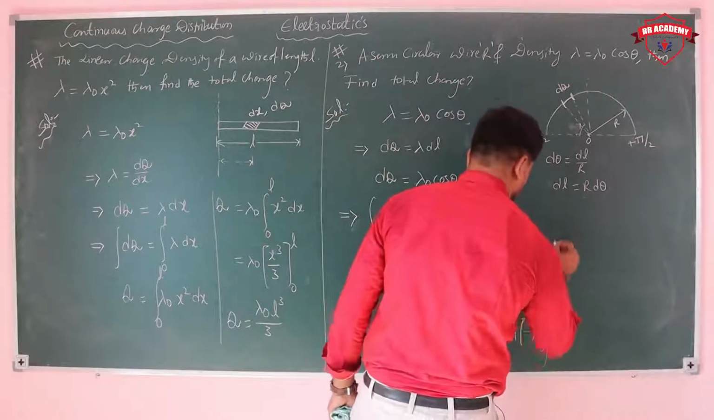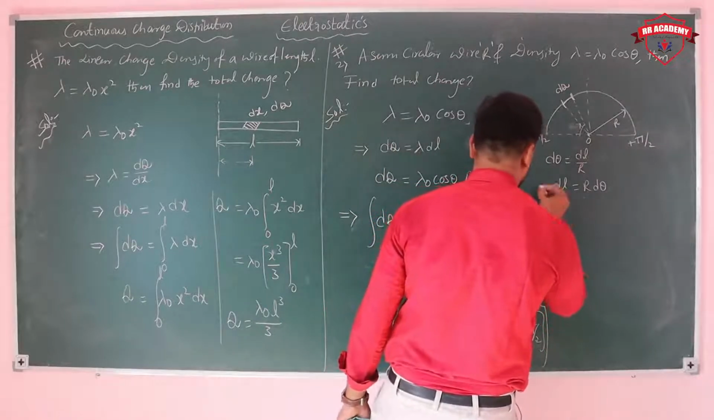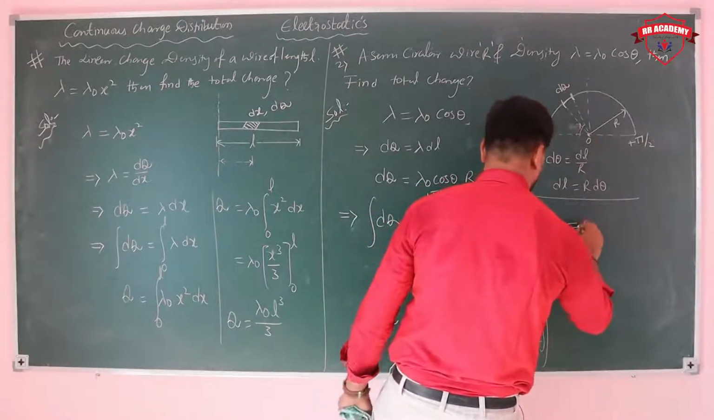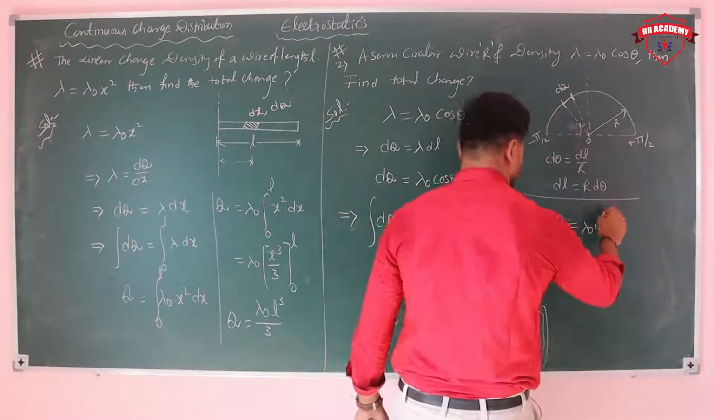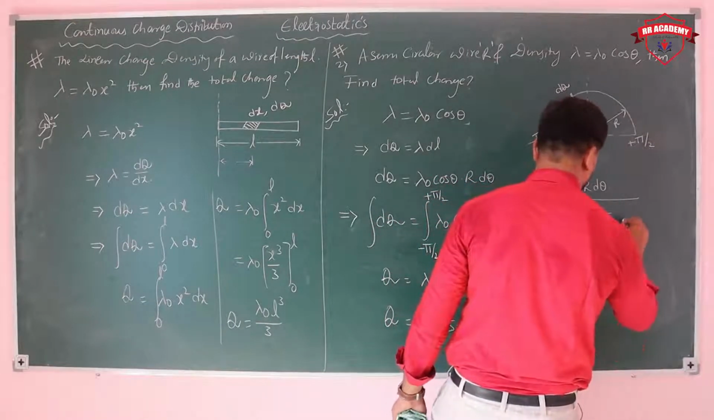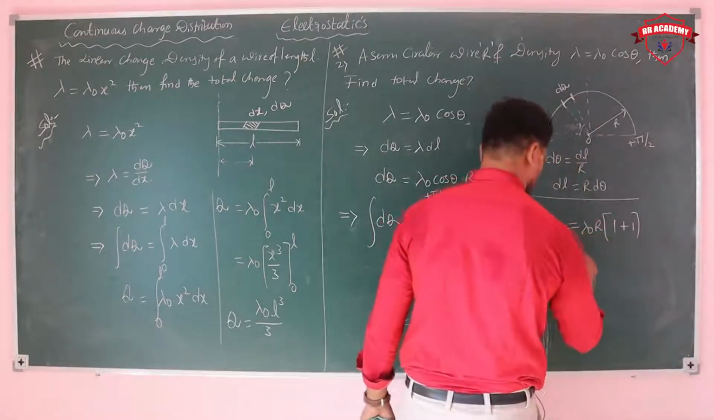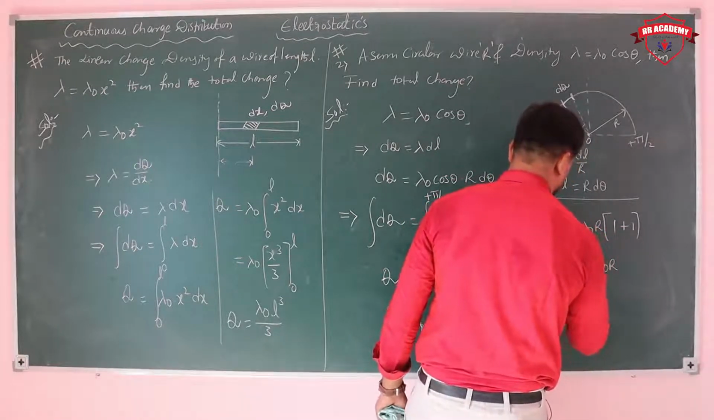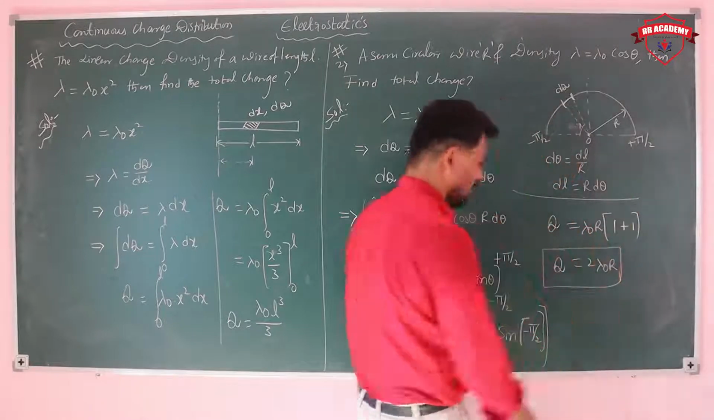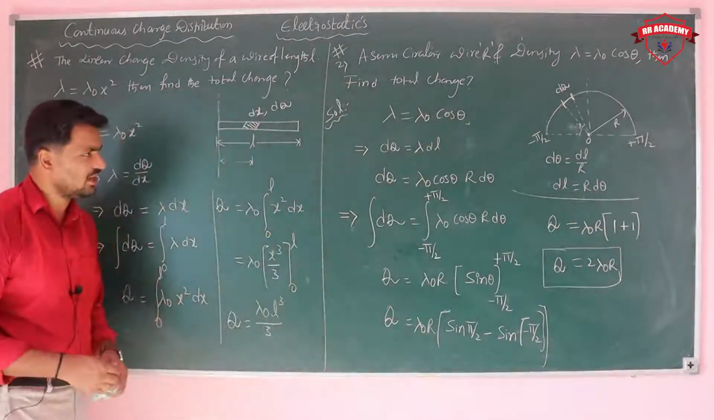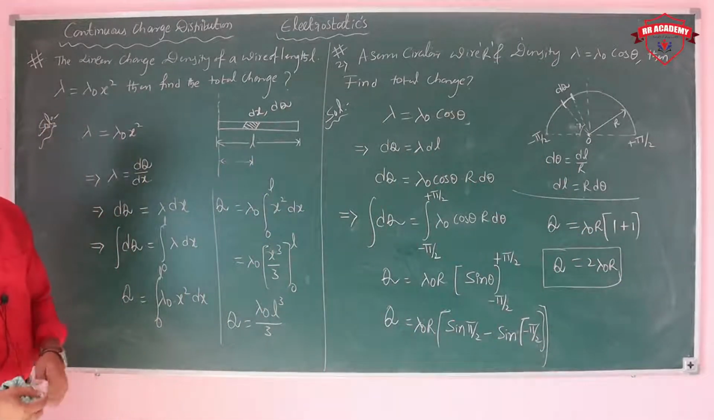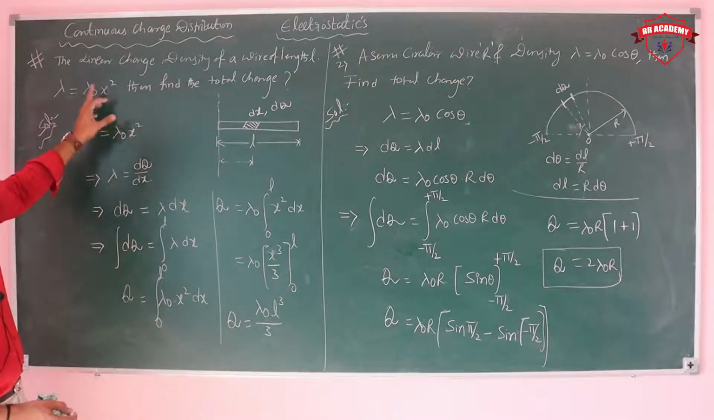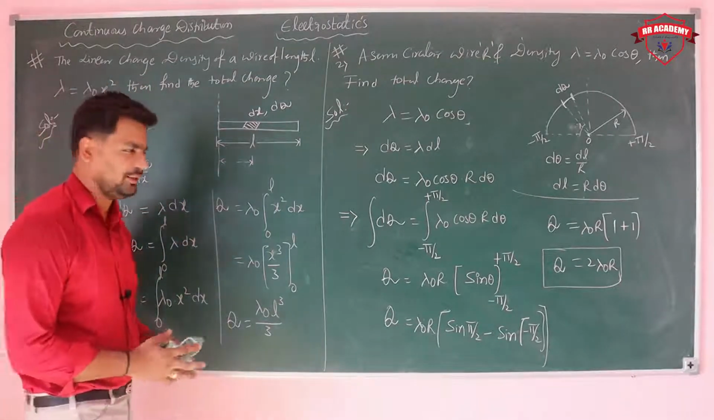So now you can get Q is equal to lambda r into sine 90 plus again sine 90. So that is equal to 2 lambda r. Q is equal to 2 lambda naught r. So that is the charge distribution of the semicircular wire as well as the linear wire.